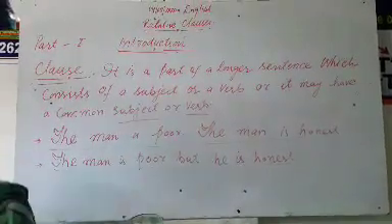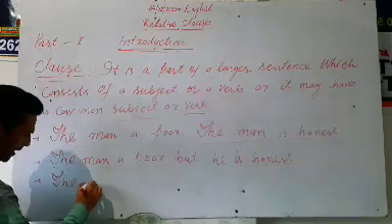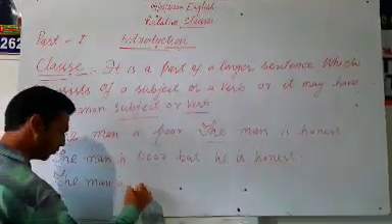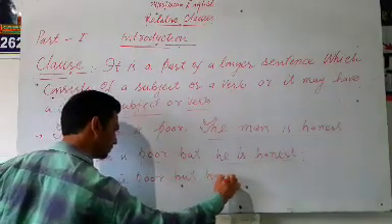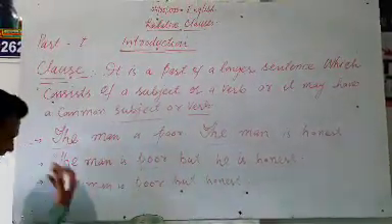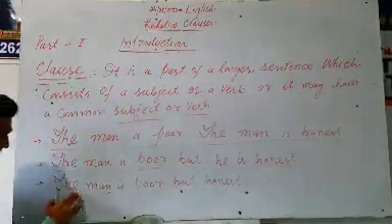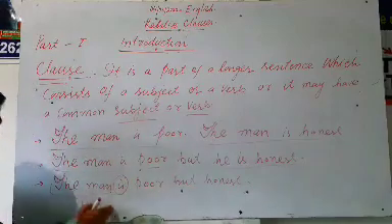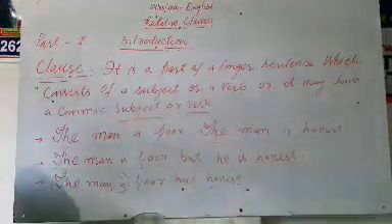If we go through another example of the same type, that is, the man is poor but honest. Here we come to know that the subject the man as well as the verb is, both of them have been kept as common for this object, that is honest.